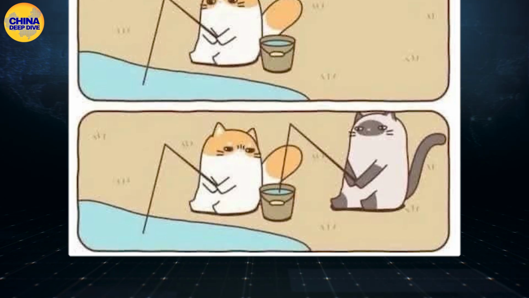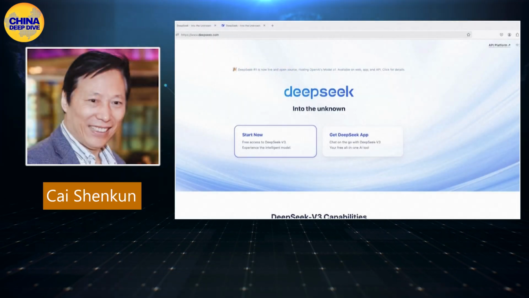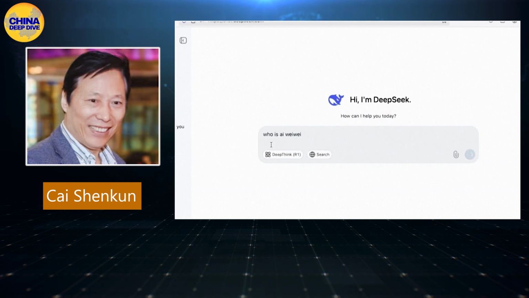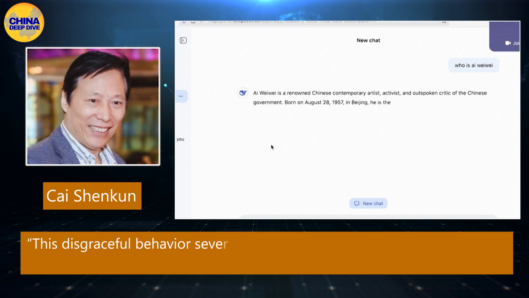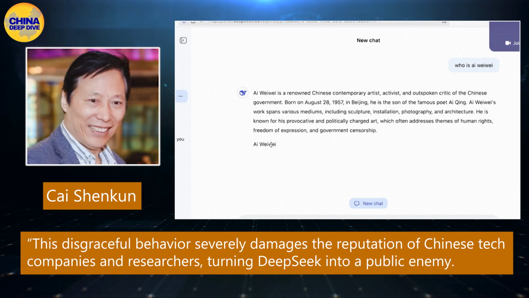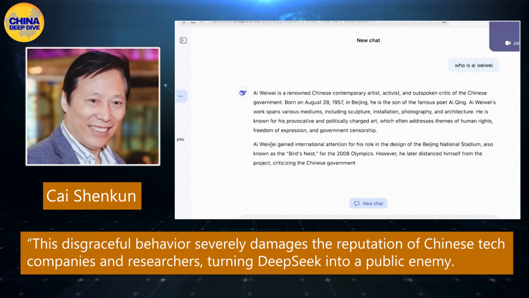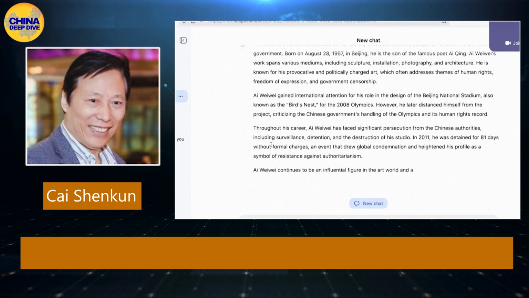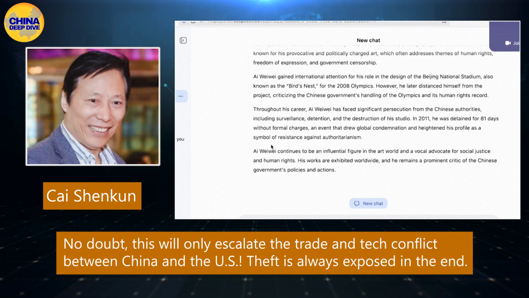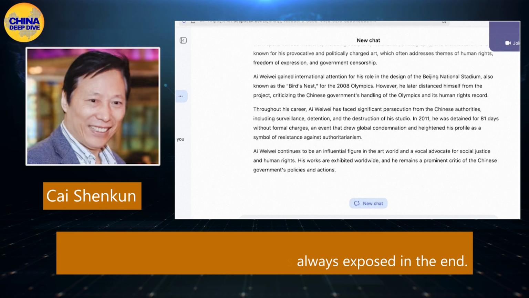cat did. Chinese economist and independent columnist Chai Shen-Quen, who lives in the US, has criticized DeepSeek's actions as theft. In a post on X, he wrote, "This disgraceful behavior severely damages the reputation of Chinese tech companies and researchers, turning DeepSeek into a public enemy. No doubt this will only escalate the trade and tech conflict between China and the US. Theft is always exposed in the end."